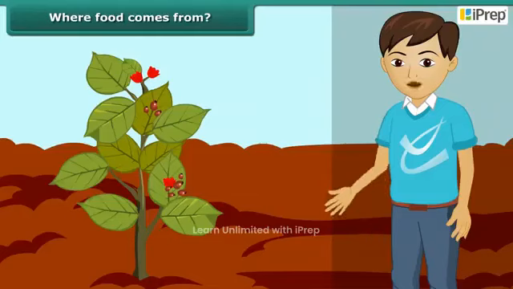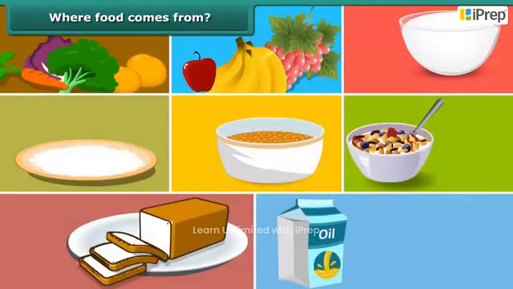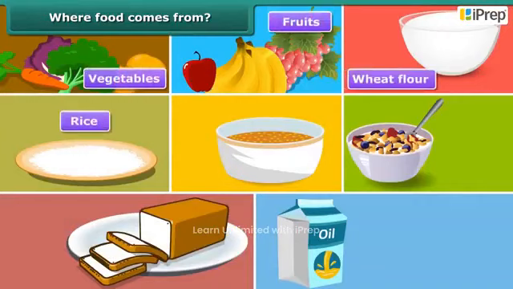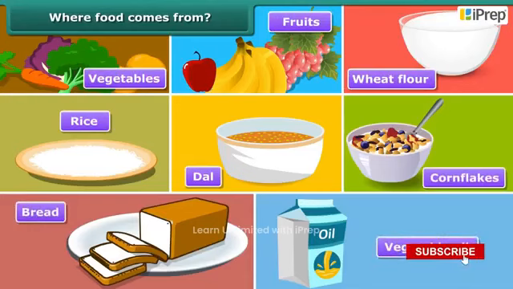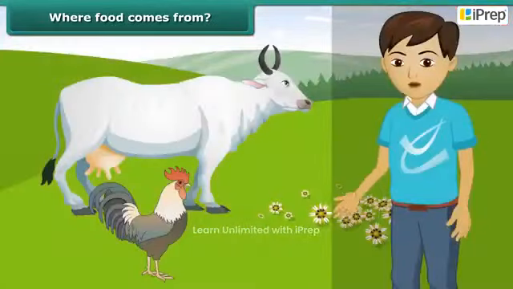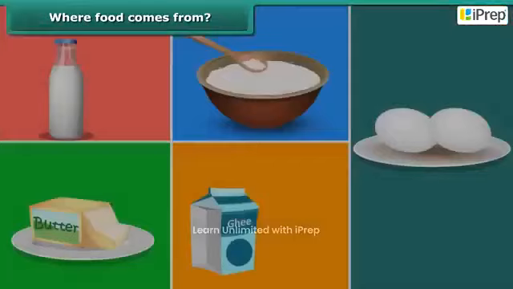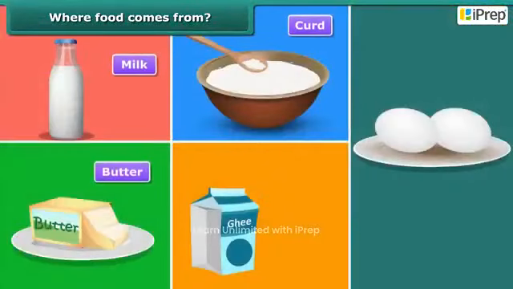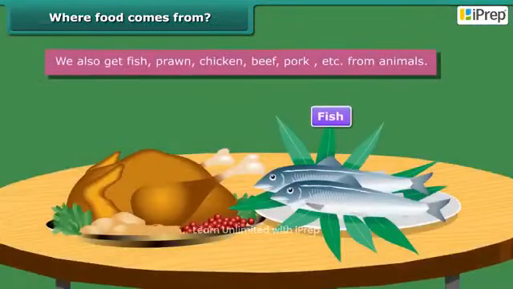Let us now discuss where we get the various food items to eat from. Most of the food we get from plants like vegetables, fruits, wheat flour, rice, dal, cornflakes, bread, vegetable oil, etc. Some of our food we also get from animals, like milk, curd, butter, ghee, eggs, etc. We also get fish, prawn, chicken, beef, pork, etc. from animals.